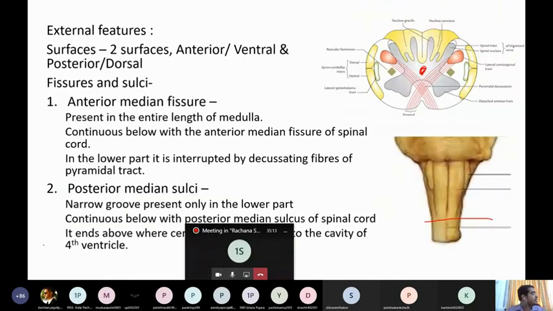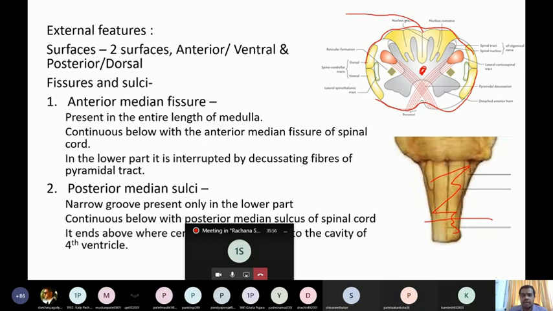So now we'll see the external features of the medulla oblongata. So medulla oblongata has two surfaces. You can see here, it has two surfaces: anterior surface and posterior surface. The surface here you are observing is the anterior surface. Clear? So it has two surfaces: anterior surface, which is otherwise known as the ventral surface, whereas posterior surface is also known as the dorsal surface. So these are the two surfaces.